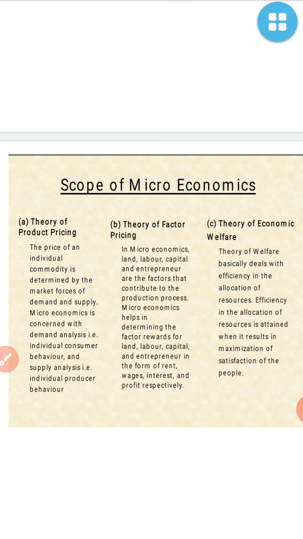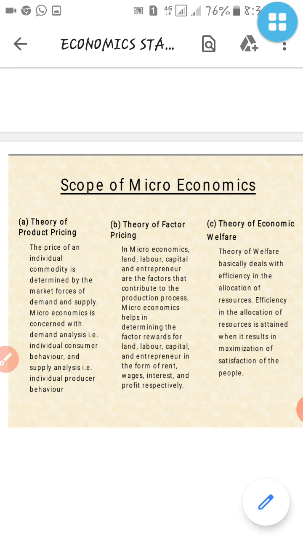See, here also the individual shopkeeper can set a price individually, he can take rent for his shop individually, and he can make his profit on his own. That is called the theory of factor pricing.